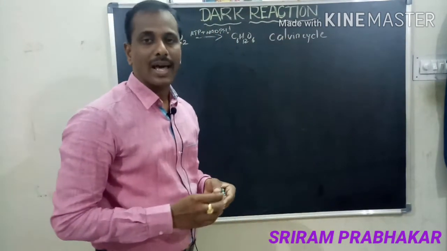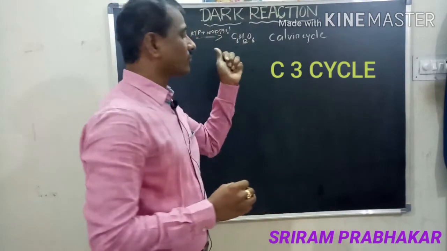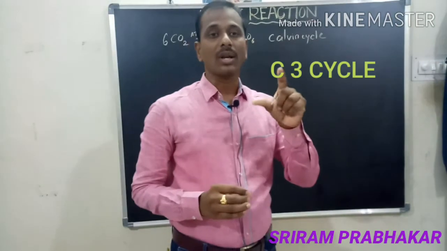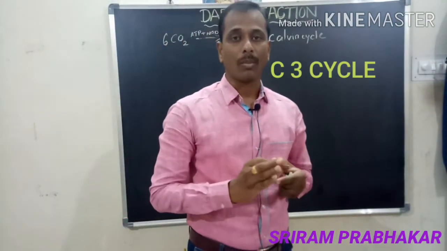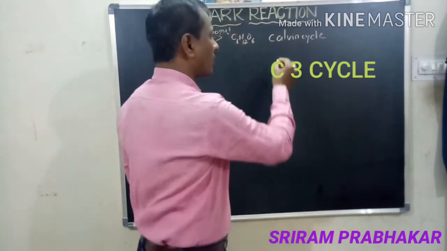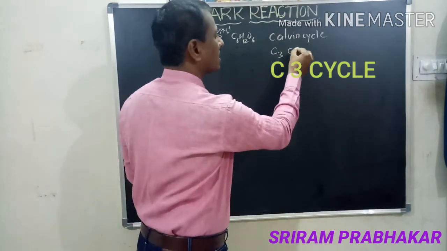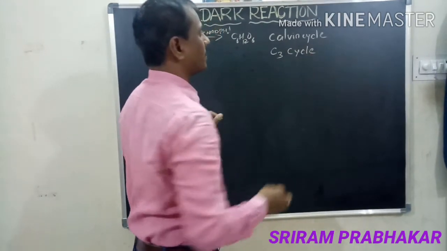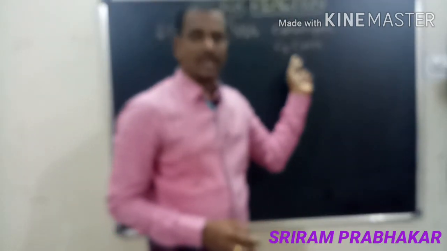This is also called the C3 cycle, because the first stable compound in this process is a 3 carbon compound, that is phosphoglyceric acid. Dark reaction means Calvin cycle or C3 cycle.